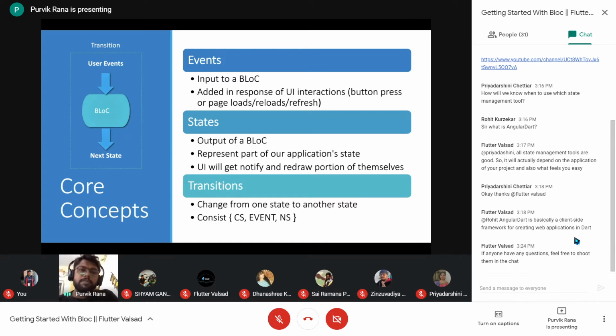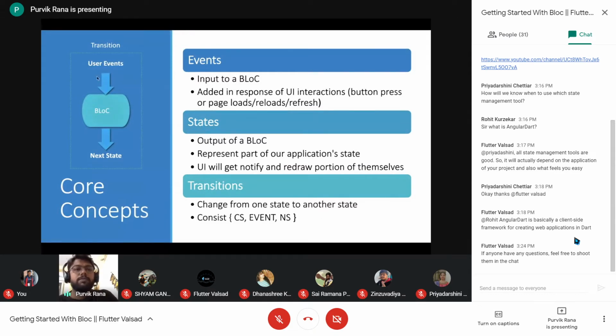States are the outputs from the block, and they represent part of our application state. So based on the state, the UI will get updated. And the transitions, so this whole cycle: the user is interacting with the screen, and it is throwing an event, and the event will be passed on to the block. Block will process that particular event, and based on the process, it will have some data, and it will give the next state to the UI. It will give the new state to the UI.